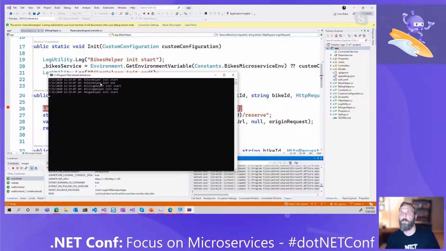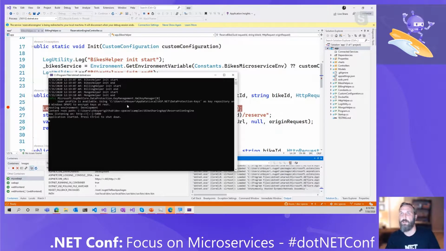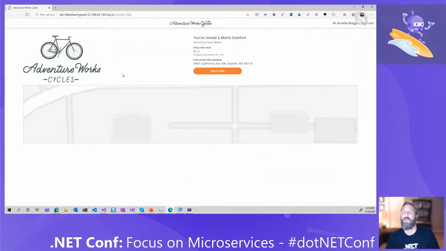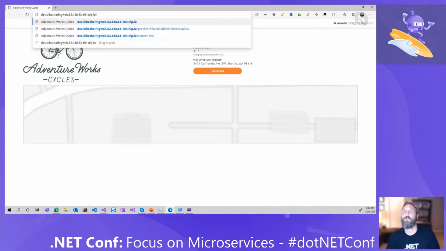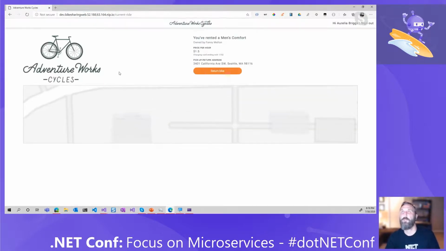So there's our bikes helper, our billing helper, there's the Mongo services running. This is actually standard out that's coming from our cluster. And there's our key management service. And there's our reservation engine. And yeah, all right, there we go. And here's our actual current ride. Should be able to hit the actual front end. There we go. So it looks like I've got a bike already there.